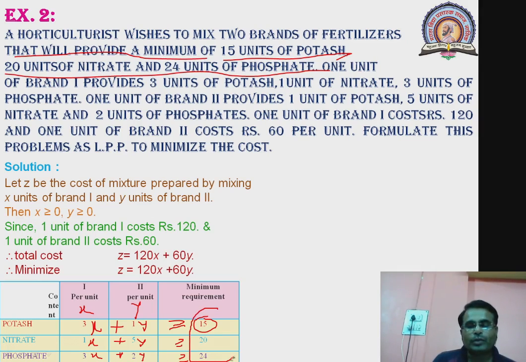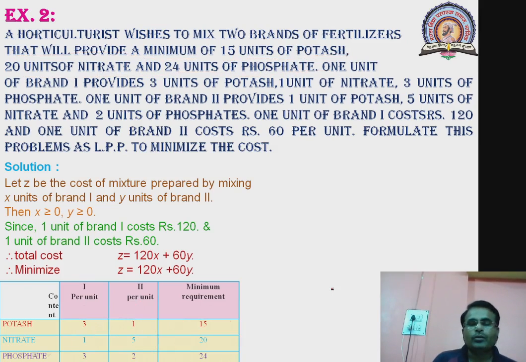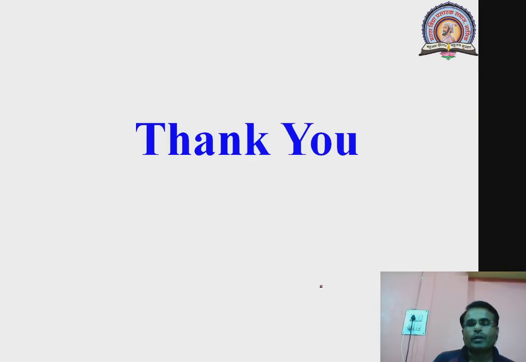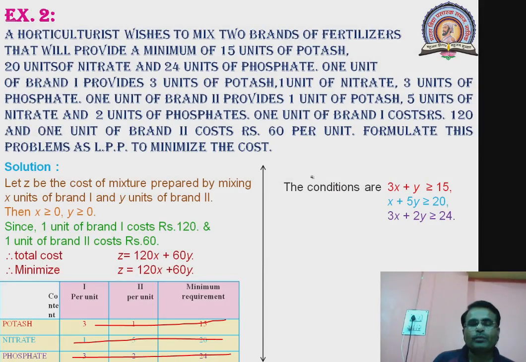Is that clear? So those are listed here, and how much is contained in each brand is given in this table, and therefore you get the constraints. The first constraint is 3x plus y greater than or equal to 15. The second constraint is x plus 5y greater than or equal to 20, and the third constraint is 3x plus 2y greater than or equal to 24. Clear? So this way you can consider formation of a linear programming problem.